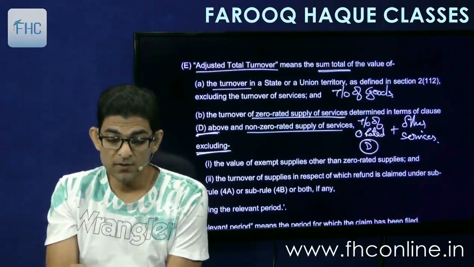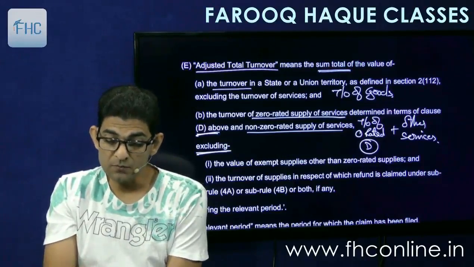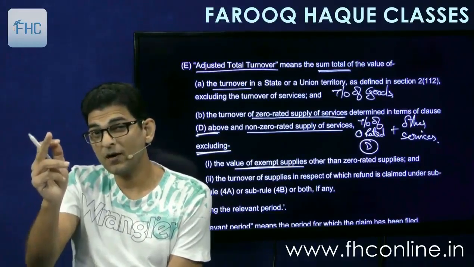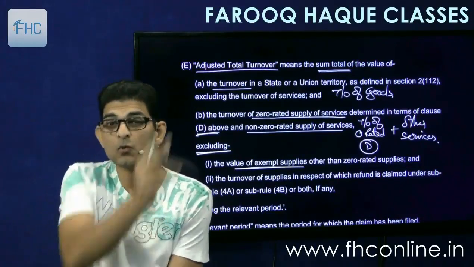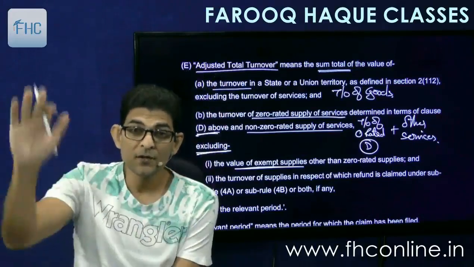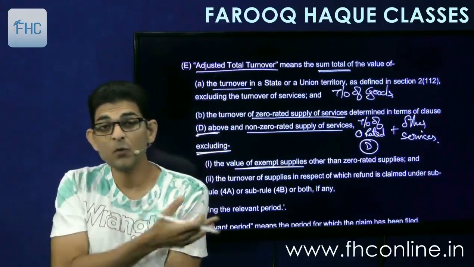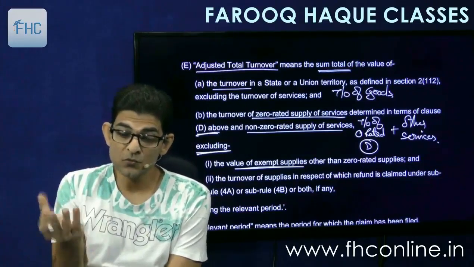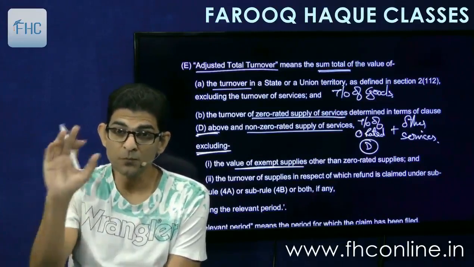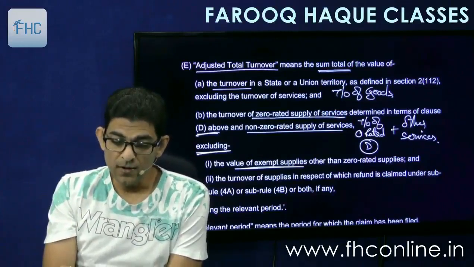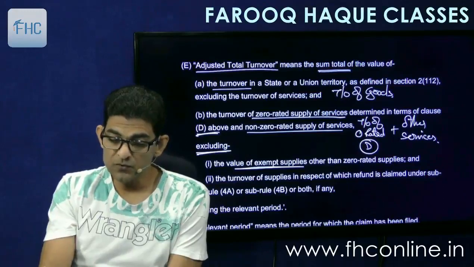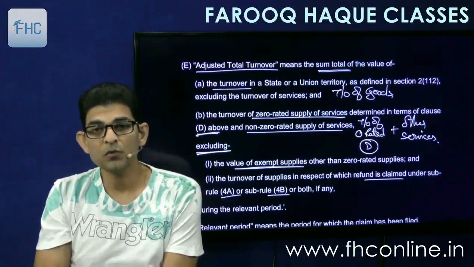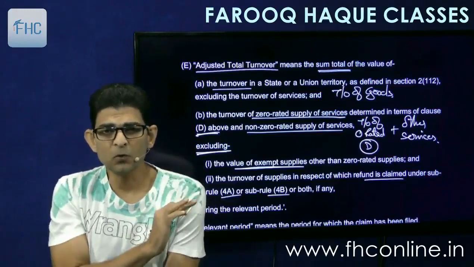What do you have to exclude? So it says excluding the value of exempt supplies other than zero rated supplies. Means if there are any other kind of exempt supplies included in the total turnover, reduce them, because we don't take credit of any inputs in respect of exempt supplies. So therefore you exclude the exempt supplies from the turnover, and the turnover of supplies in respect of which refund is claimed under sub rule 4A or 4B or both, if any. 4A 4B we are going to see below.